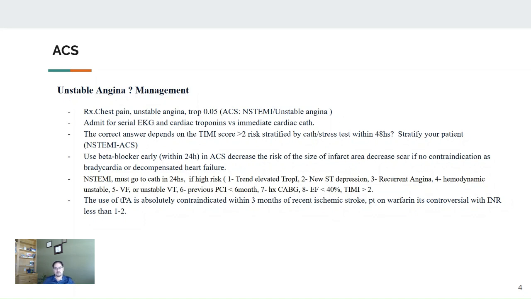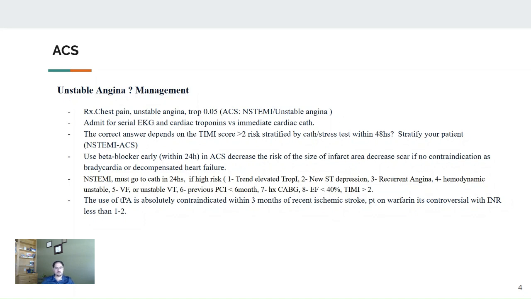That means risk stratify this patient, and within 48 hours, this patient needs to go either for a stress test or for the cath lab. You will have a TIMI score, and after that, if the TIMI score is more than 2, that means the patient needs to go for cardiac cath, or the patient is high risk.